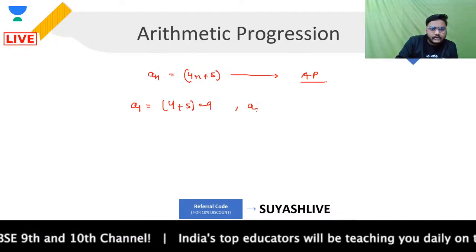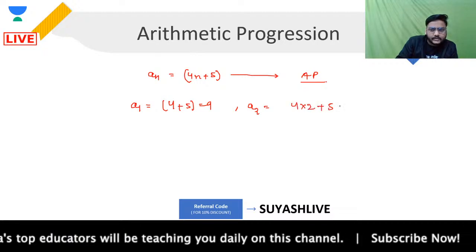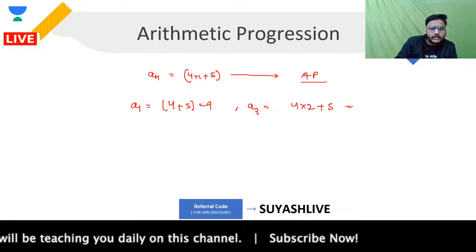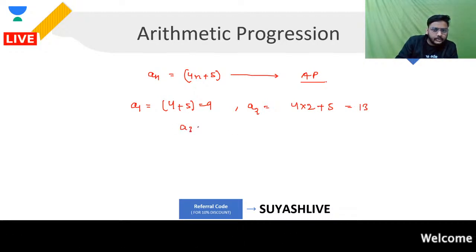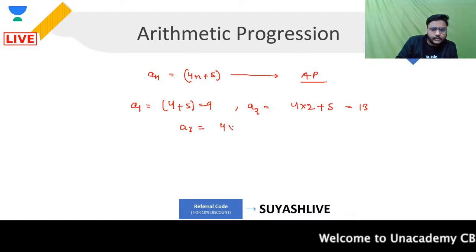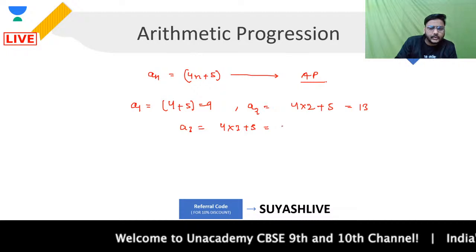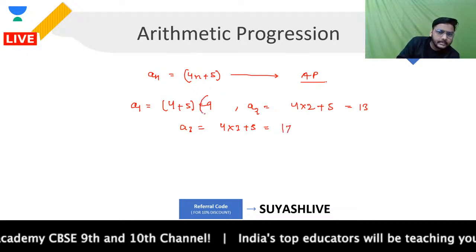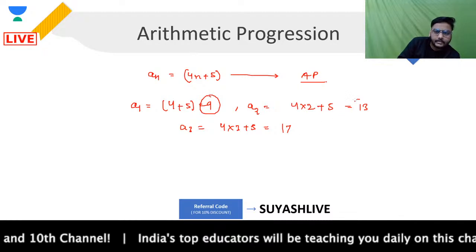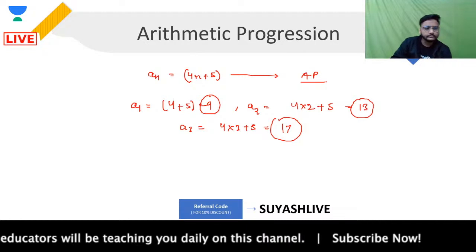If I am finding out A2, that will give you 4 times 2 plus 5, that is 8 plus 5, that is 13. If I am finding out A3, that would give you 4 times 3 plus 5, that is 12 plus 5, 17. So A1 came out as 9, A2 came out as 13, and A3 came out as 17.